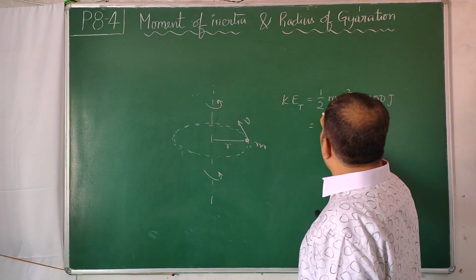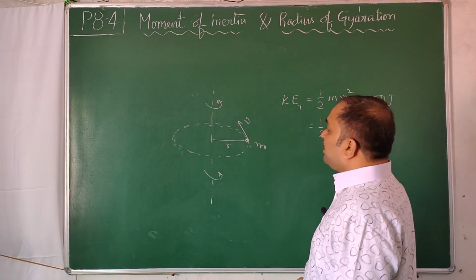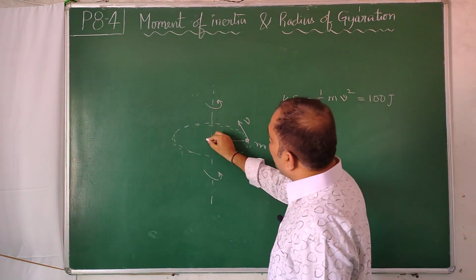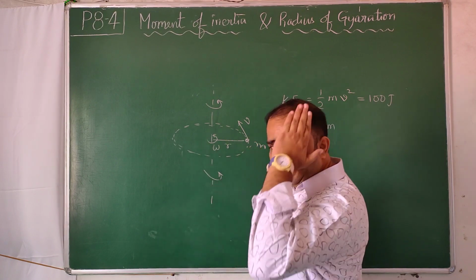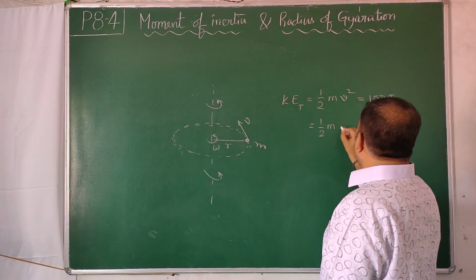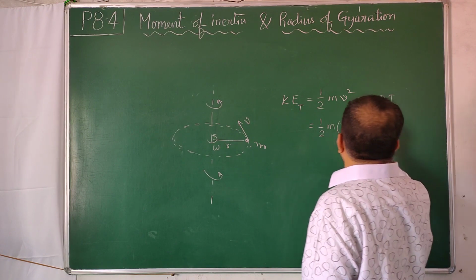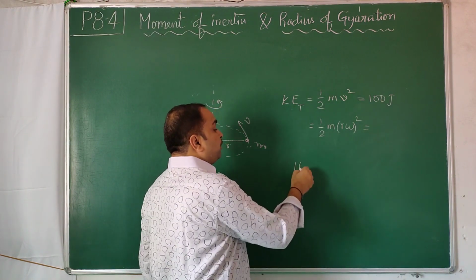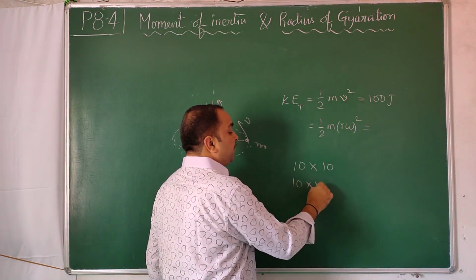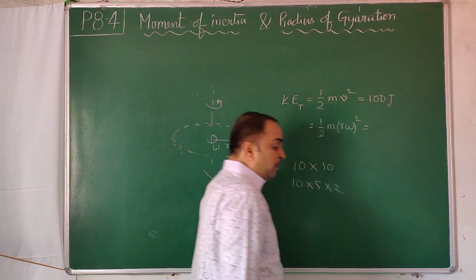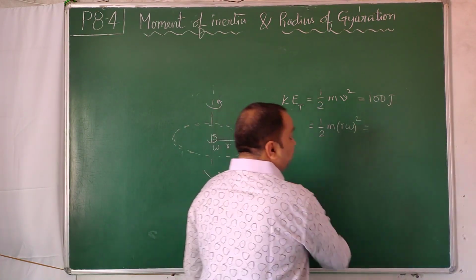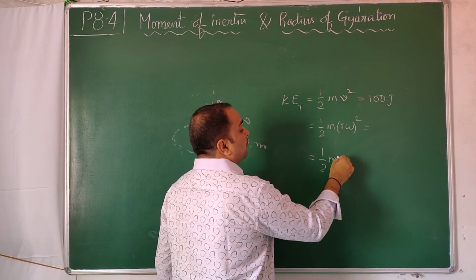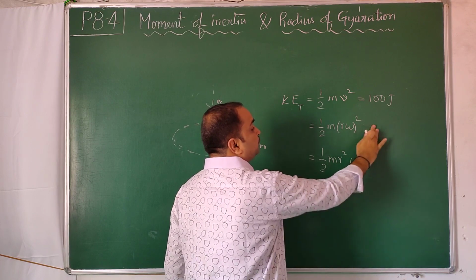Now half m, I keep as it is. We know that at any given time v is equal to r omega. If you know the angular velocity about this axis, at any instant v can be found out as r omega, whole square. Without disturbing this 100 joules, we are just writing a factor like this. Previously it said 10 into 10, then we write 10 into 5 into 2, like that, and then 5 into 2 gives 10 again. So we are just trying to reorganize things. In the process we get half m r square omega square.